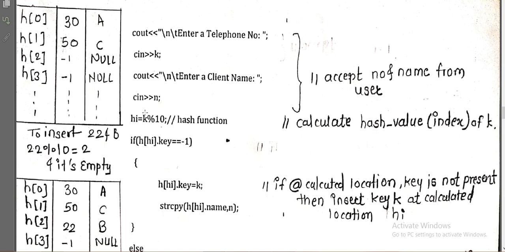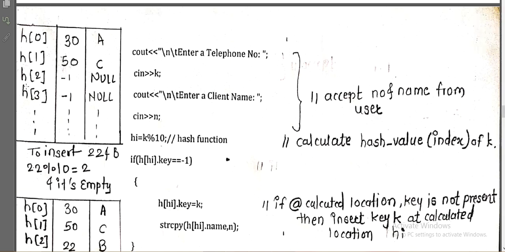Now I will check whatever index we calculated, whether at that index any element is already present or whether that field is empty. Okay, so how are we going to check it? If h of hi dot key is equal to -1. h of hi is what? Index. It can be a number from 0 to 9, because we are doing mod 10, so it will take a number from 0 to 9. So we will check, for example, hi is having 3. So I will check at h of 3 dot key, h of 3 dot key.